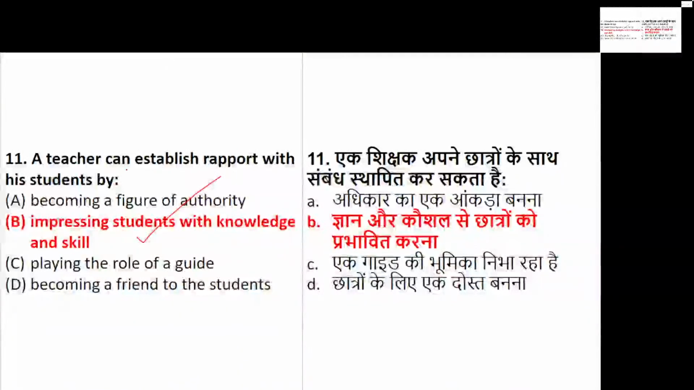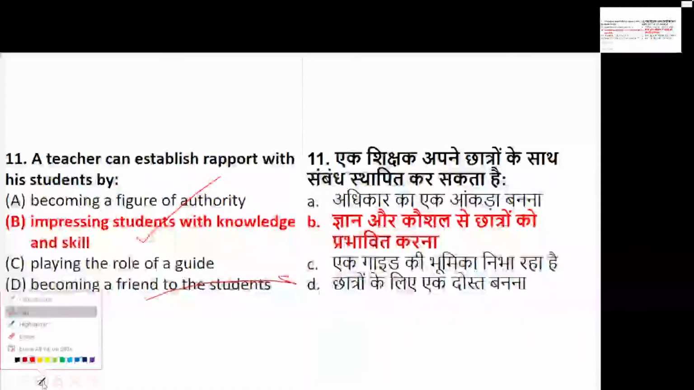When we talk about a teacher who can establish rapport with the students, it's by impressing students with the knowledge and skills. In the teaching learning process, remember one thing very well: teacher's knowledge and teacher's skills play an important role. Not by playing a role of a guide or by becoming a friend, this is definitely not it, but just by impressing the students with her knowledge.